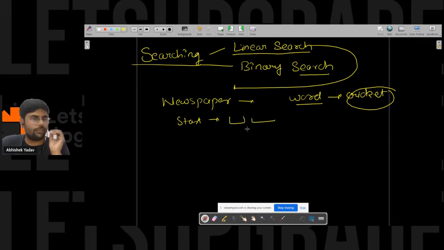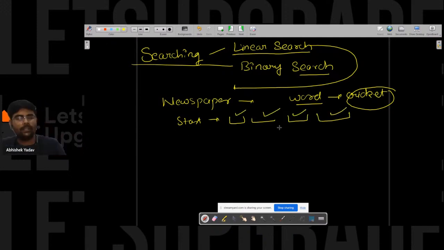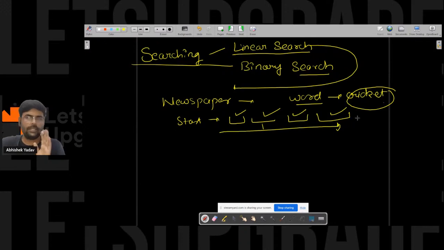You will check for each word: is this word equal to cricket, is this word equal to cricket, right? So you are searching in a linear way. You are going to each word and asking, hey word, are you equal to cricket or not, right? So you are doing linear search here. This is about linear search.